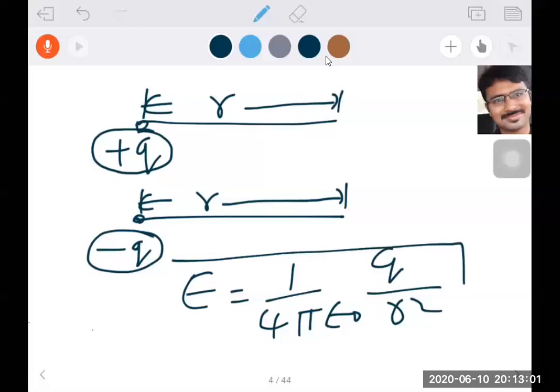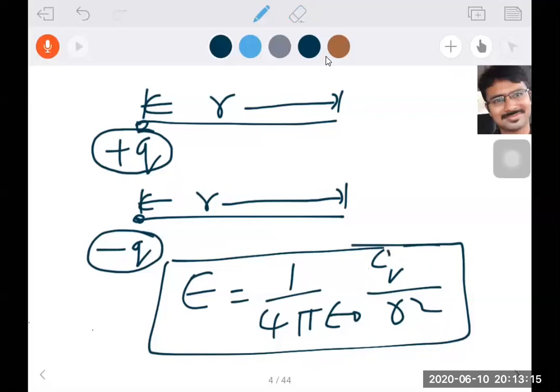Magnitude is the same. In this formula, never put a minus sign, beta. You never substitute your minus sign like that. If you put a minus sign, it is wrong. So never put a negative sign. Whether it is positive or negative, it doesn't matter. Always we use the positive sign only.